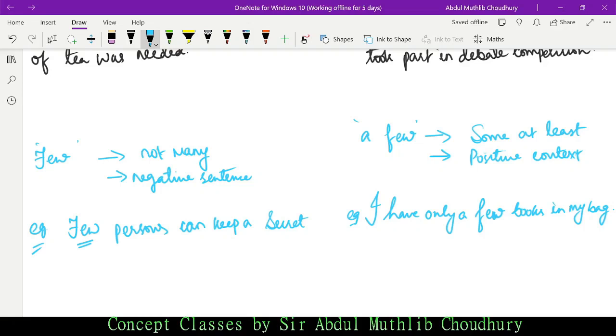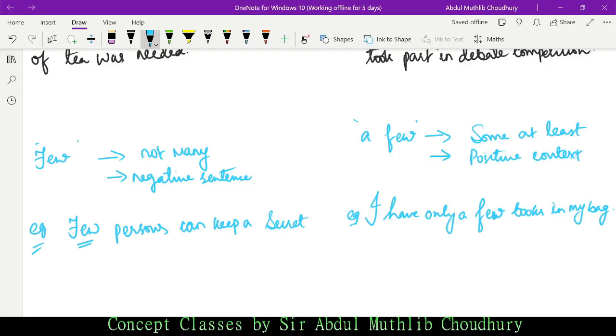In case of third person, he has a few books, isn't it? He has is positive or negative? It is positive. If he did not have any book in his bag, then the statement would have been negative. But this is positive. Why? Because he has a few books in his bag.